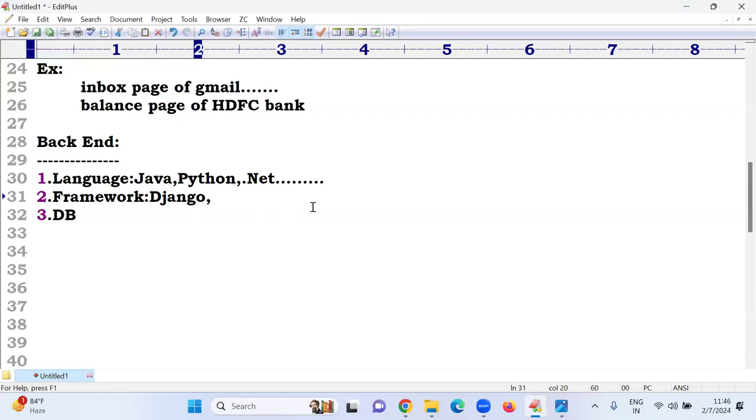Someone is asking about one more: Flask. And one more is Pyramid. So multiple frameworks are there. If you selected Java, there are different frameworks for Java people, like Spring and Spring Boot.